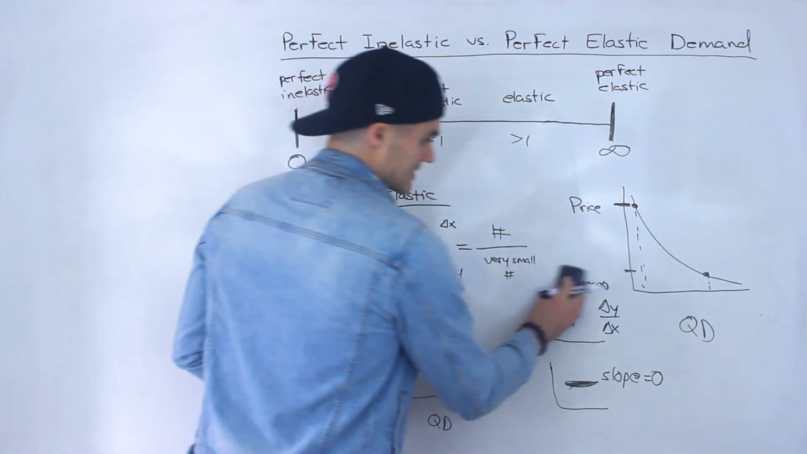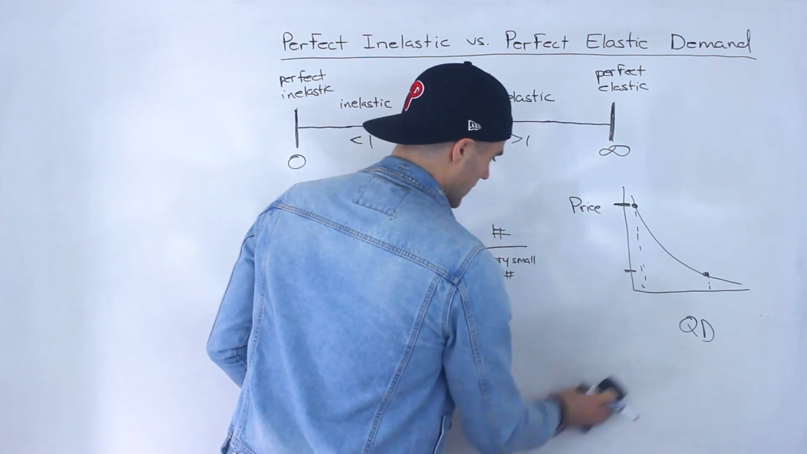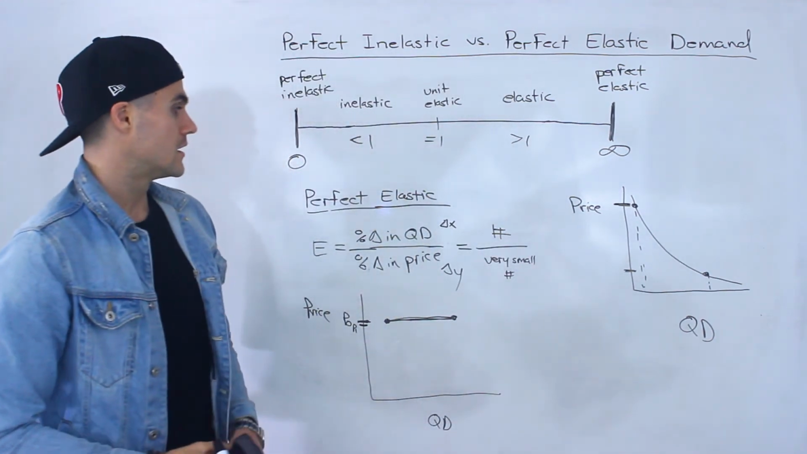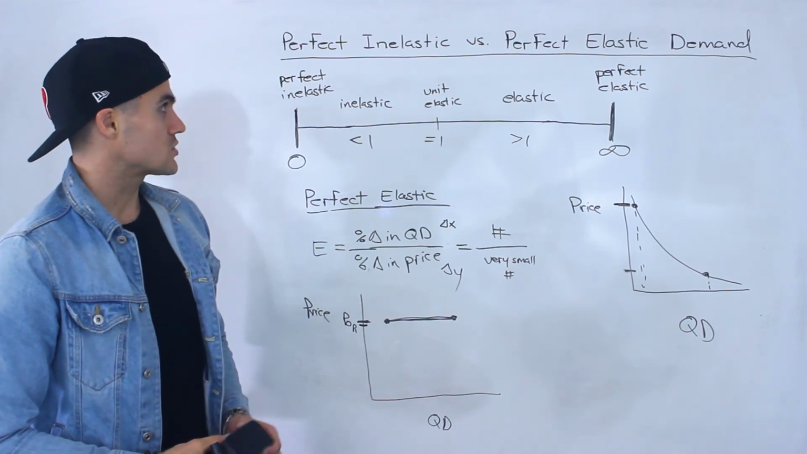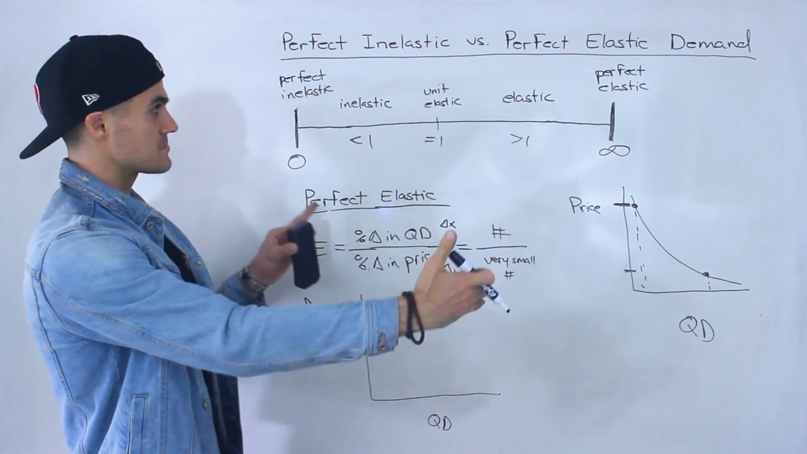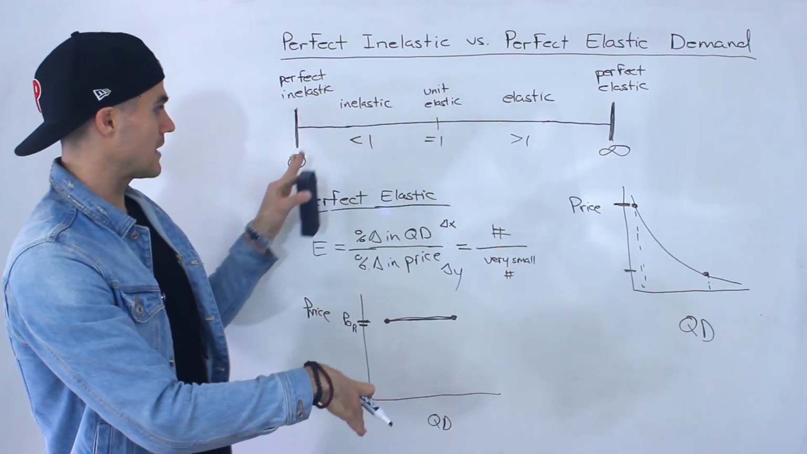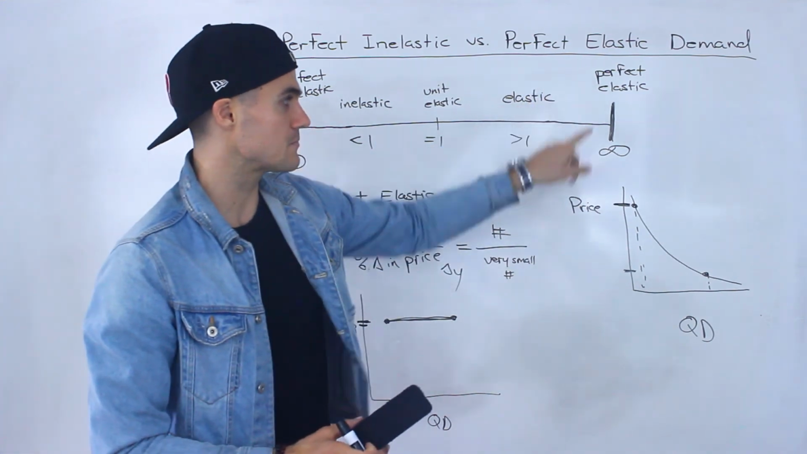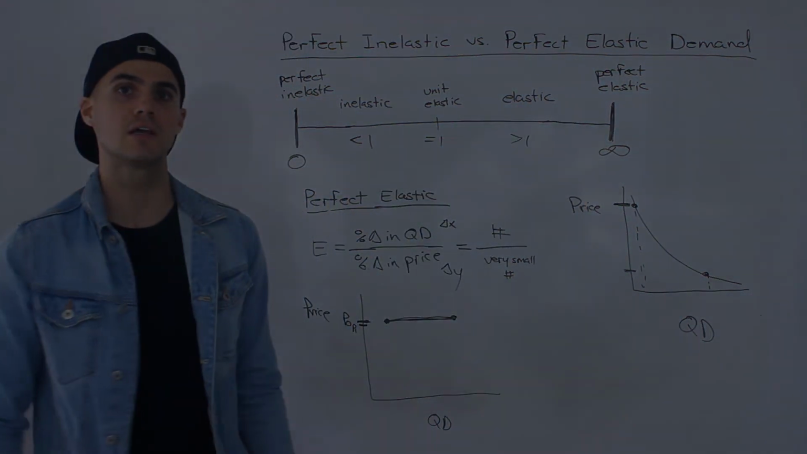So that's the last thing I wanted to mention, in case that crossed your mind. But yeah, that's pretty much it. So perfect inelastic, perfect elastic demand, basically the ends of the spectrum. When you've got perfect inelastic demand, that coefficient is going to equal 0. When you've got perfect elastic demand, that coefficient is going to be infinity.